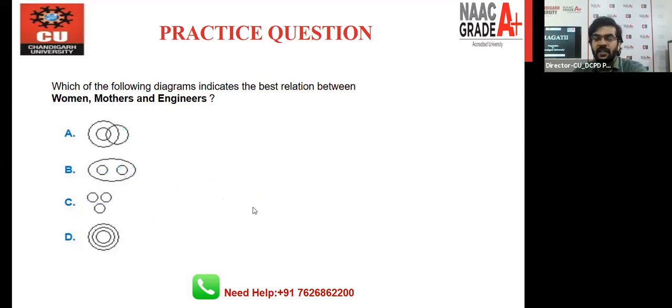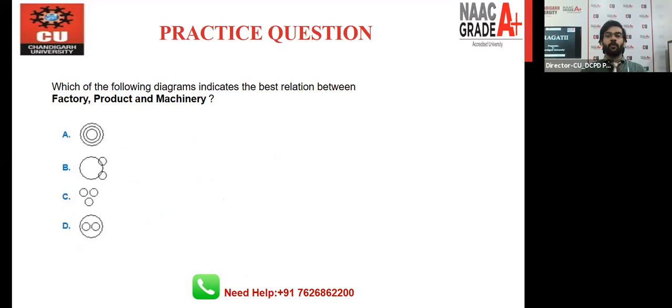Right? Let's take one more example: factory, product, and machine. Give me the answer for this one. In this question also, you can see that in a particular factory, we all know both things are common, right? Product also, machinery also. So machinery and product both are different. They cannot overlap with each other. So the first diagram is rejected, right?